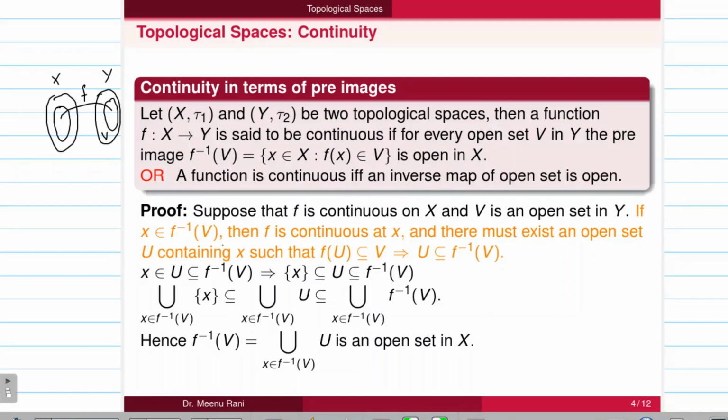For the proof, let us take a function that is continuous on a set X and V is an open set in Y.